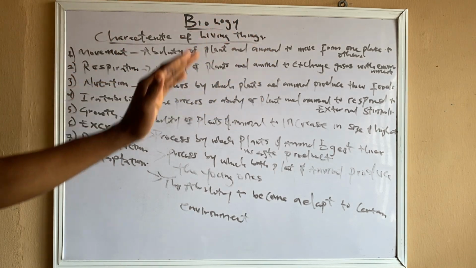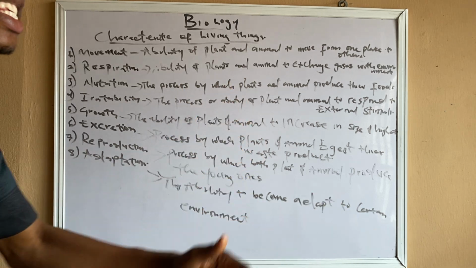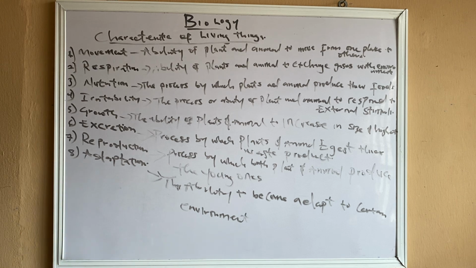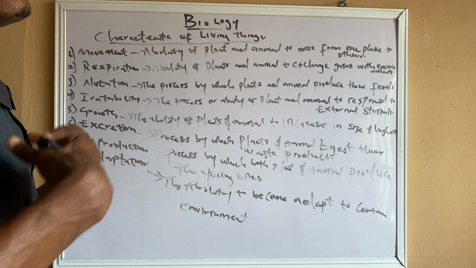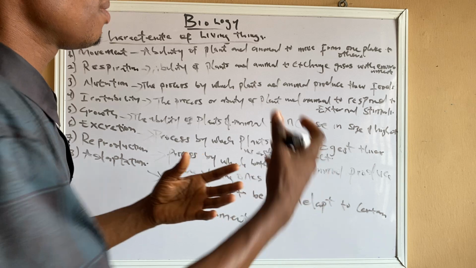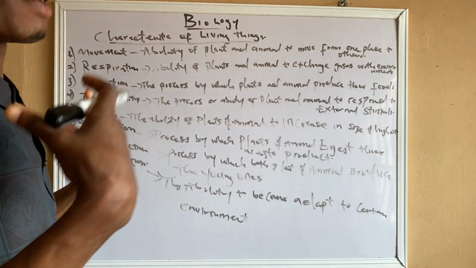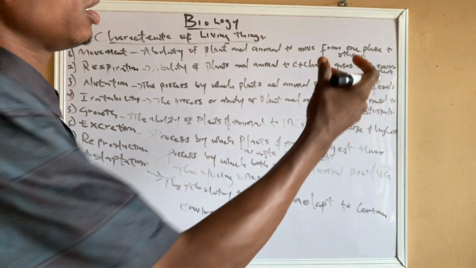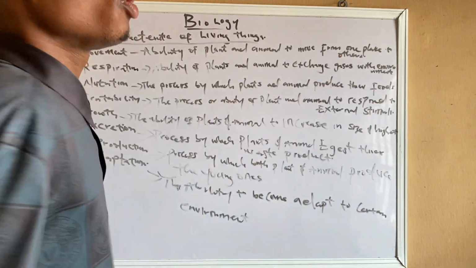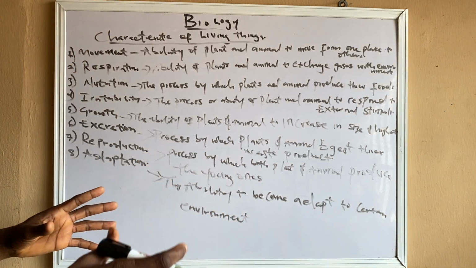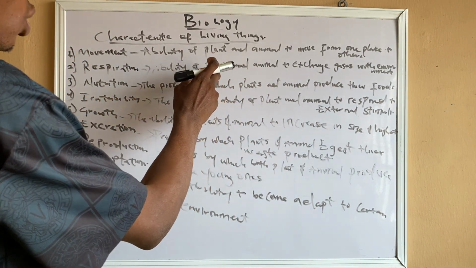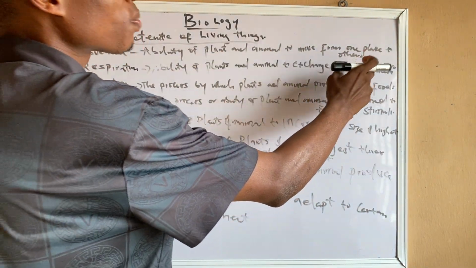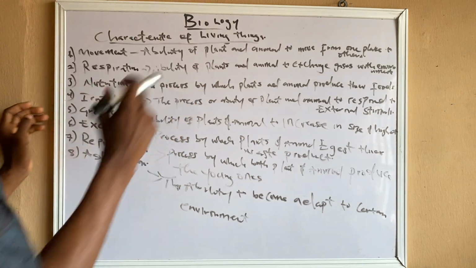Respiration is the ability to exchange gases. Human beings and animals excrete CO2, carbon dioxide. The plants take in that carbon dioxide, while the plant excretes oxygen. And the oxygen is what animals use in their own respiration. That means the waste product of plants becomes useful for animals, while the waste product of animals becomes useful for plants.